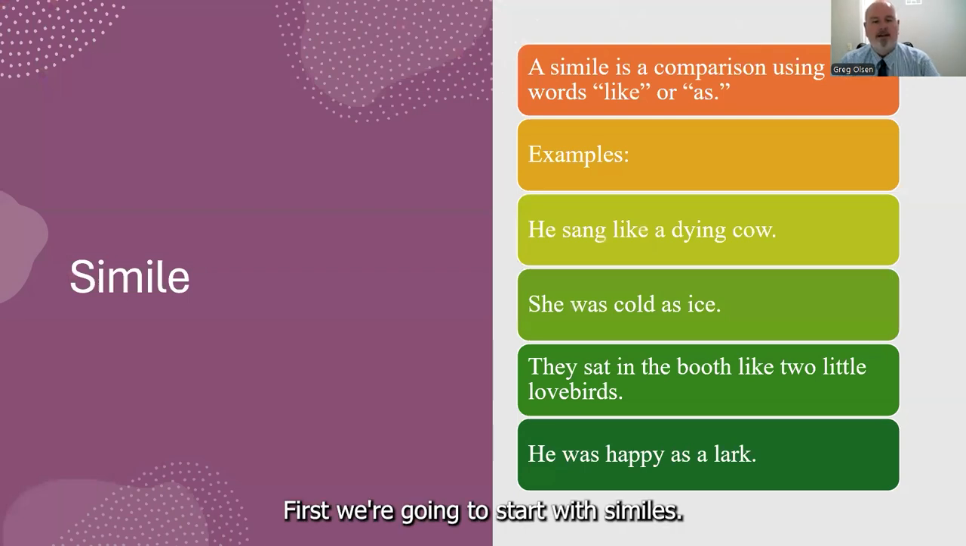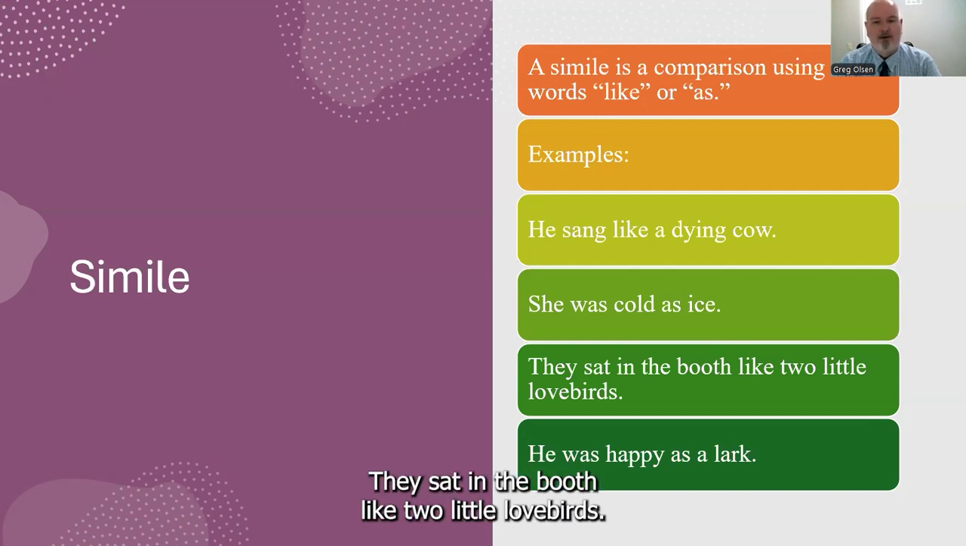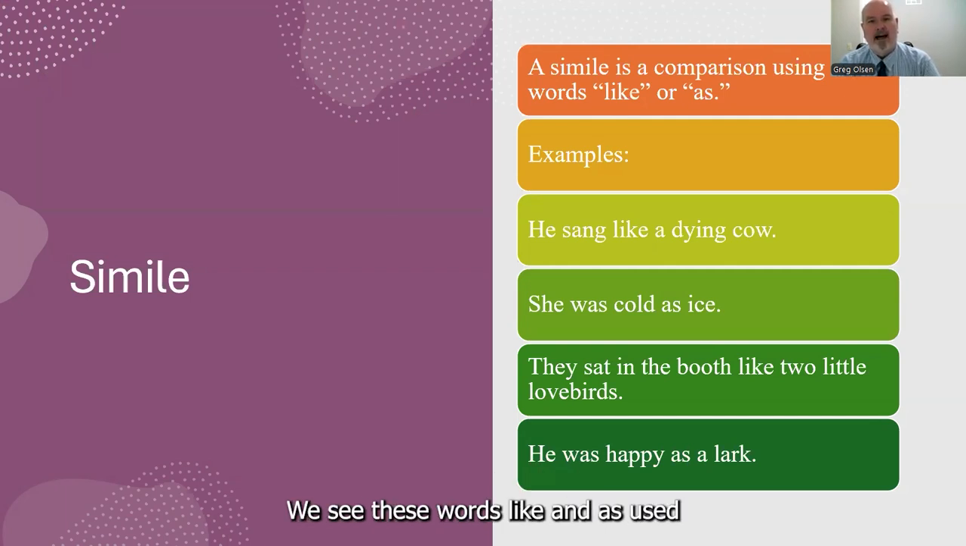First, we're going to start with similes. A simile is a comparison using words like "like" or "as." Some examples: he sang like a dying cow. She was cold as ice. They sat in the booth like two little lovebirds. He was happy as a lark. We see these words "like" and "as" used to create this comparison.